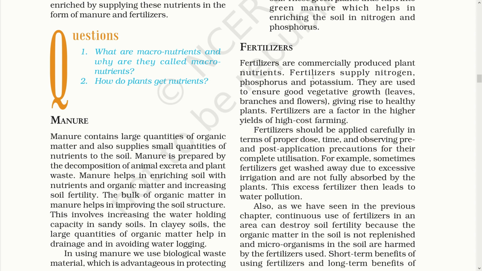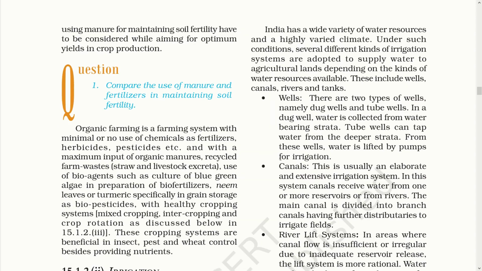But this fertilizer must be used in a very controlled manner, as it is also one of the major causes of pollution in land and water. Also, its long term use can destroy the soil fertility by destroying and not letting the organic matter replenish. Nowadays, a new farming technique is also in practice. It is called organic farming. In organic farming, no chemicals are used.